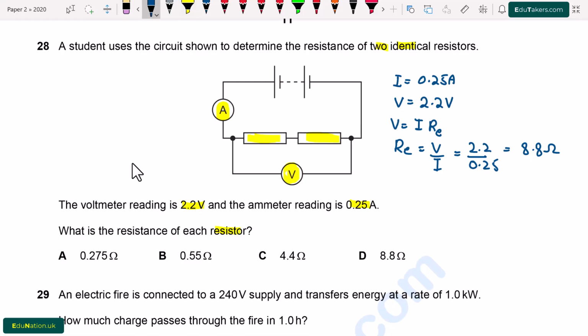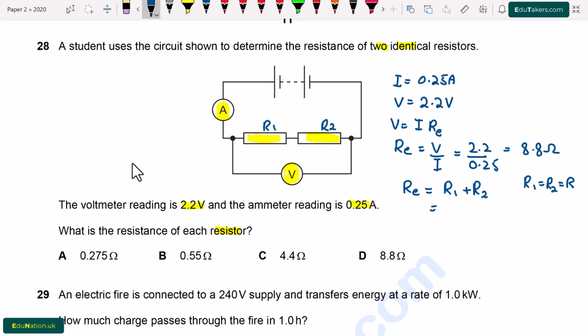But here we can see that there are two resistors that are connected in series. For the series combination, I use the formula that equivalent resistance is equal to the sum of the resistances of the individual resistors. So here R1 and R2 are basically this one. Both of these resistances are equal.